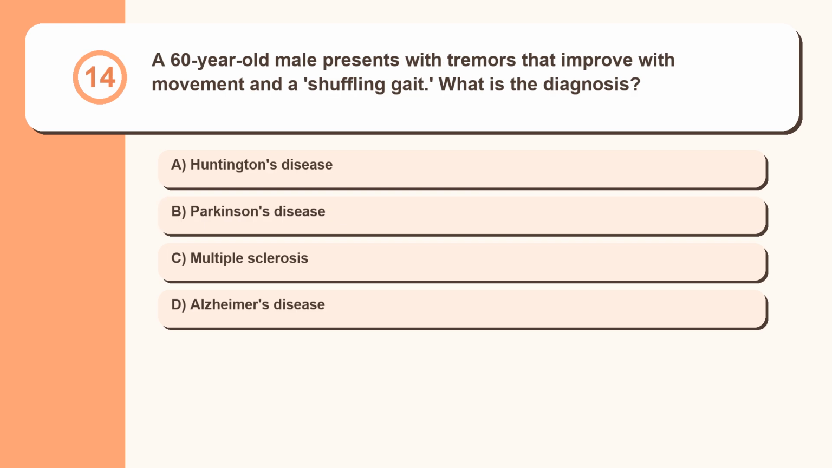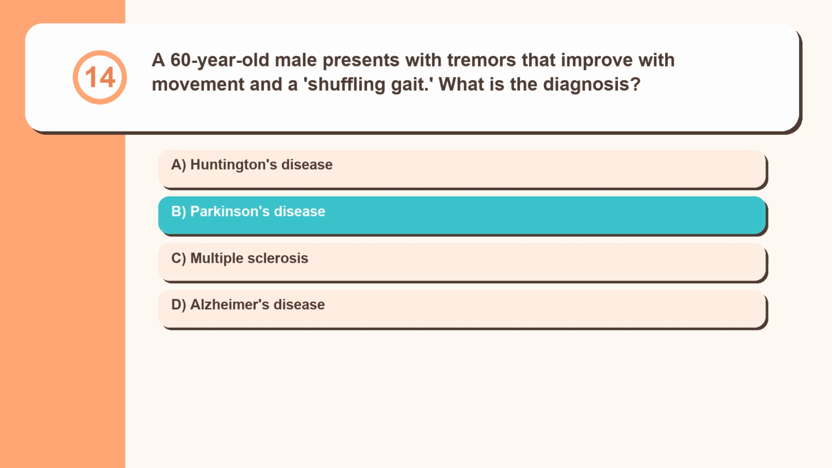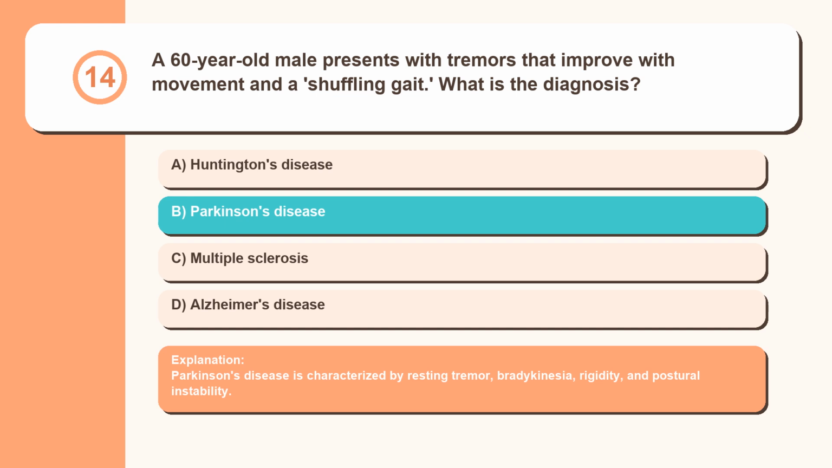Question 14. A 60-year-old male presents with tremors that improve with movement and a shuffling gait. What is the diagnosis? Huntington's disease, Parkinson's disease, multiple sclerosis, Alzheimer's disease. Parkinson's disease is characterized by resting tremor, bradykinesia, rigidity, and postural instability.